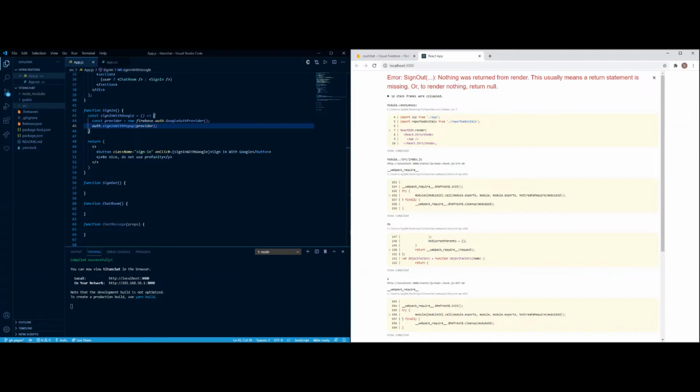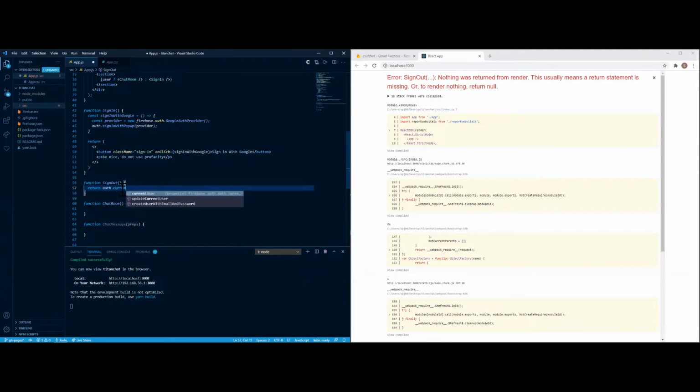So that's just the portion of signing out. So we'll create a return, and this will be authenticate for the current user, as you're the person that's going to be signing out. Then from here, we're going to create a button, and that button's just going to be a class name. That class name, I believe it's just called sign out. Actually, well, we'll figure it out. And if I screw up, I screw it up.